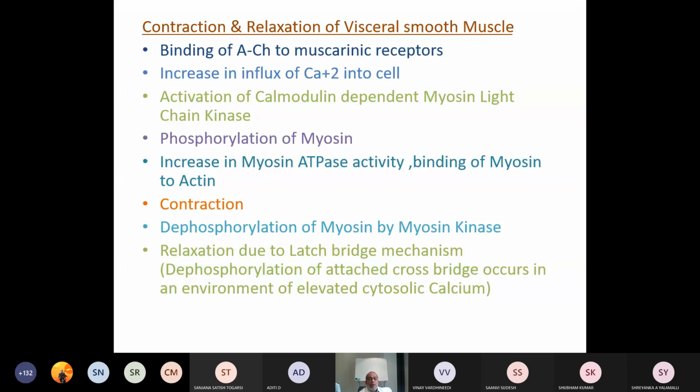Actually, it should have happened in an environment of decreased cytosolic calcium, but in smooth muscle, the latch bridge mechanism occurs. So these are the steps of contraction and relaxation of visceral smooth muscle.